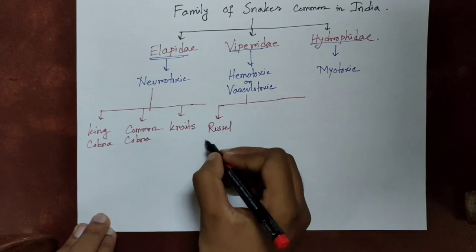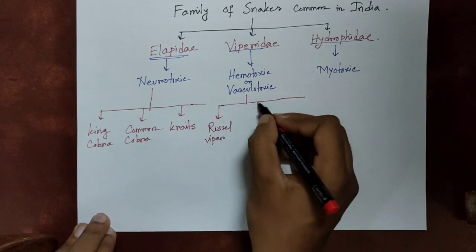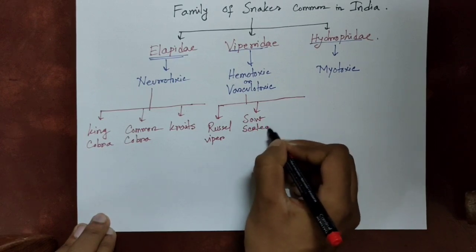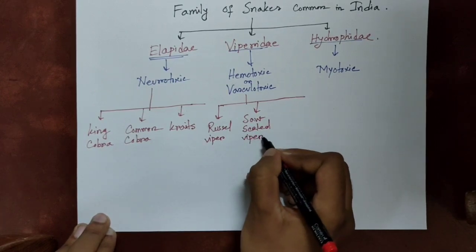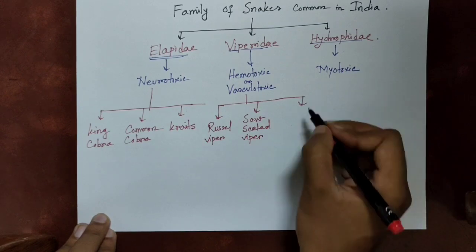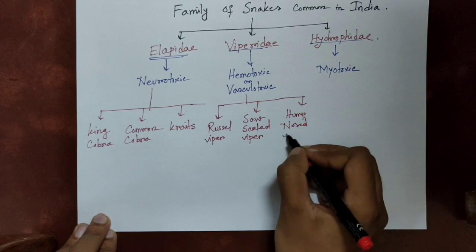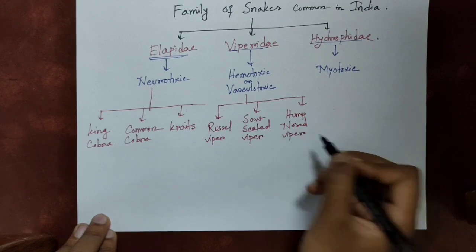In Viperidae family, there are three commonest snakes found in India. Those are Russell viper, saw-scaled viper, and hump-nosed viper.